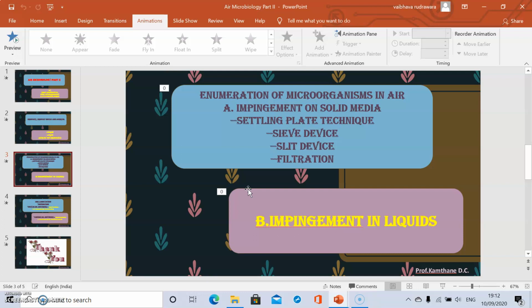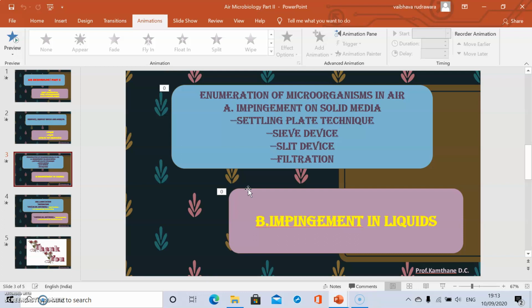First, the settling plate technique. This is the simplest method to enumerate microorganisms from the air. A sterilized nutrient agar plate is opened to the air for 1 minute and incubated for 24 hours.